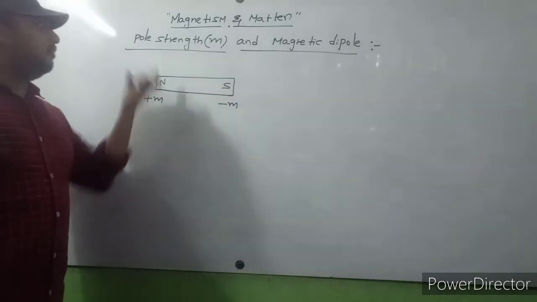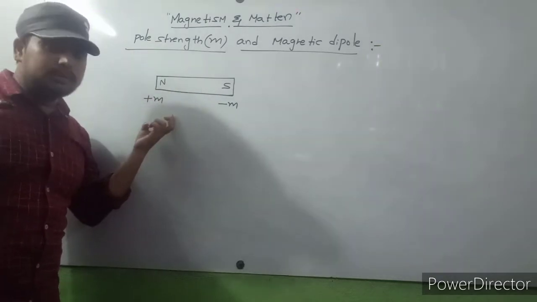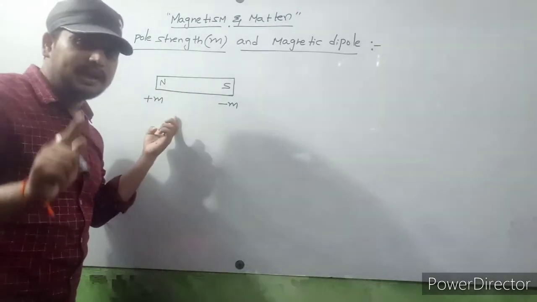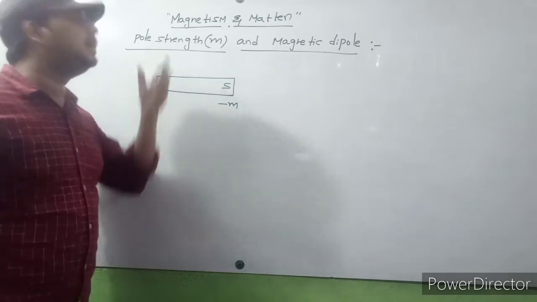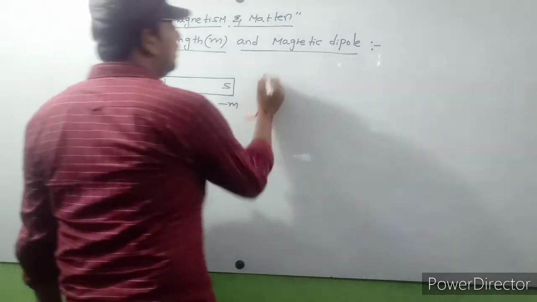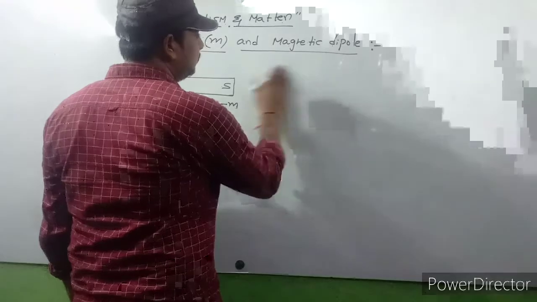Okay. Every magnet has two poles. Each pole contains pole strength. So what is meant by magnetic pole strength?